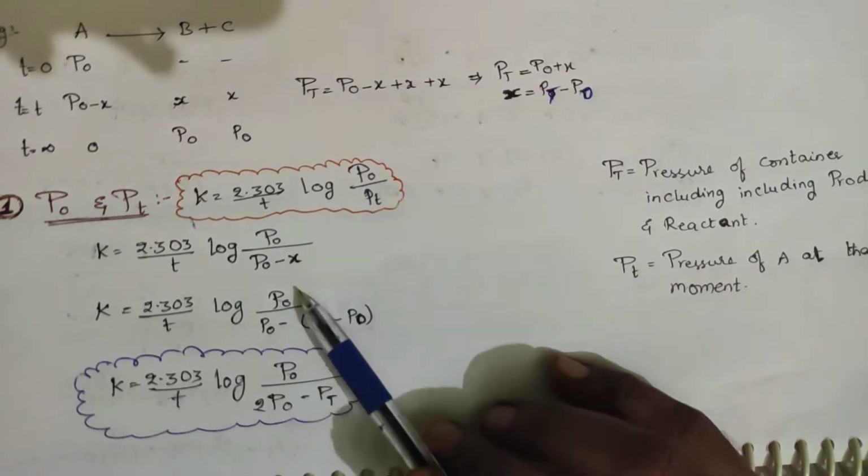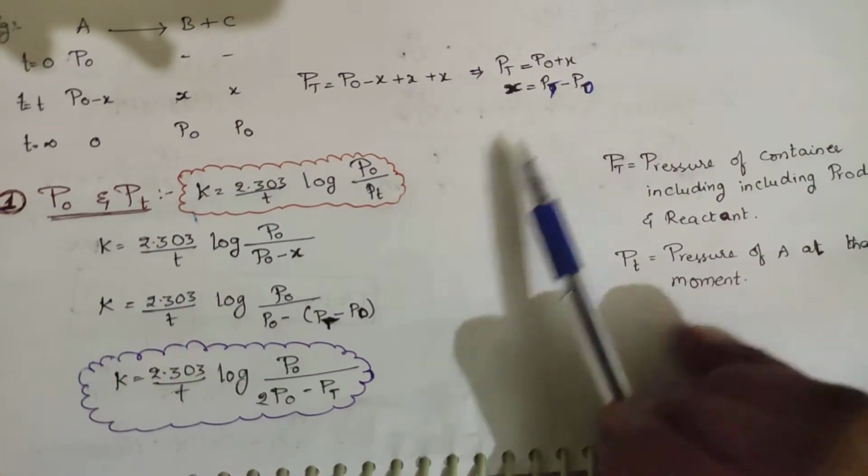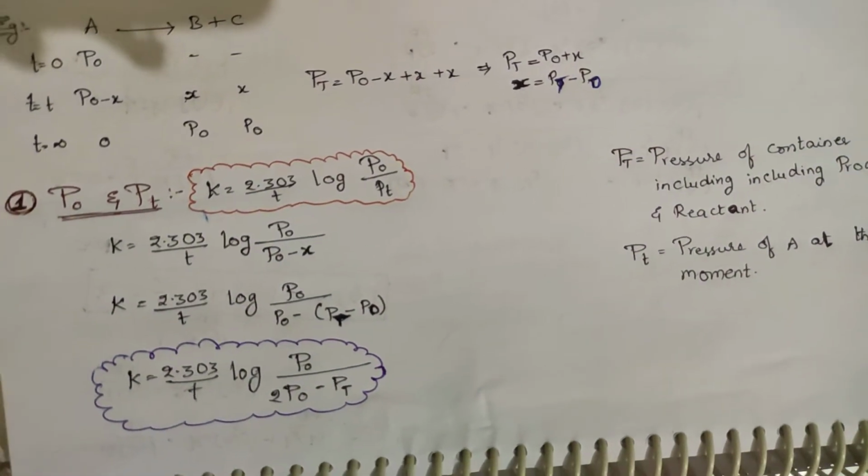Okay, so this is (P0 - P0) / (P0 - X). Replace the X value with Pt minus P0. You will be getting this equation. This is the way to solve.